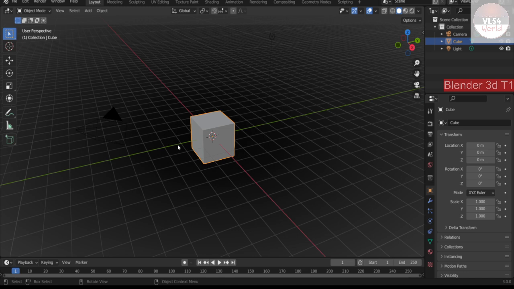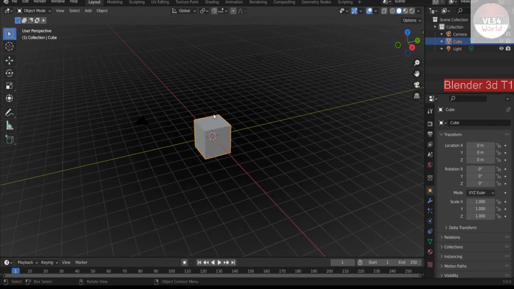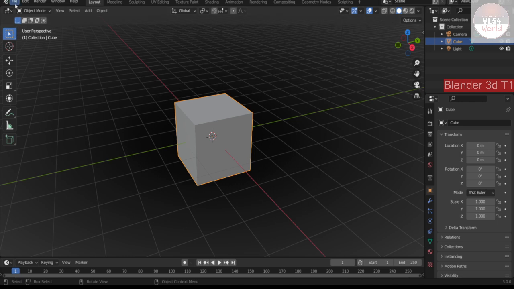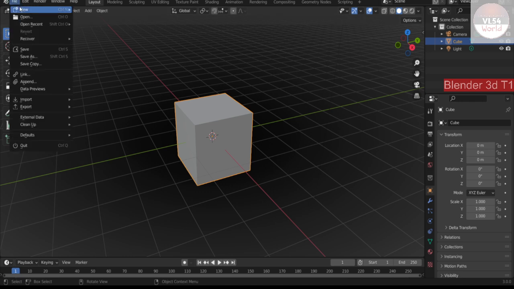So let's get started with Blender new 3D Studio. First of all, let us try some different kind of interface. So this is your default interface. If you try a new file here, let me do a new. Whatever you do, there are basically five type of options. The first one is general, then animation, sculpting, and VFX.